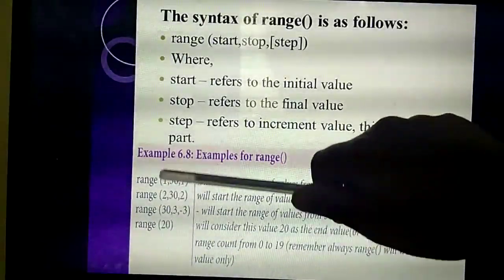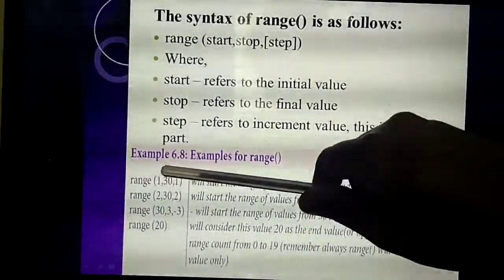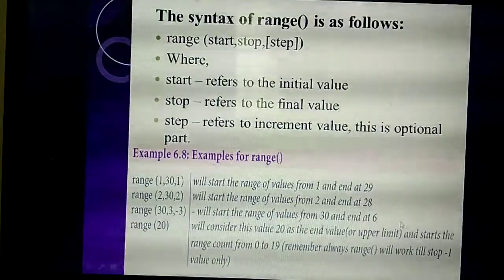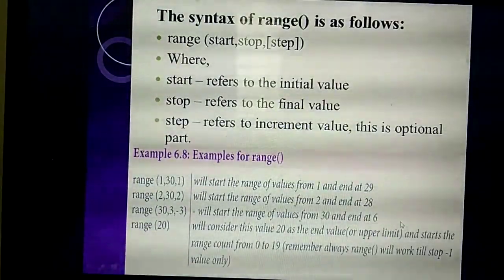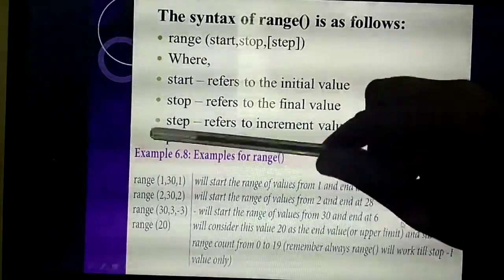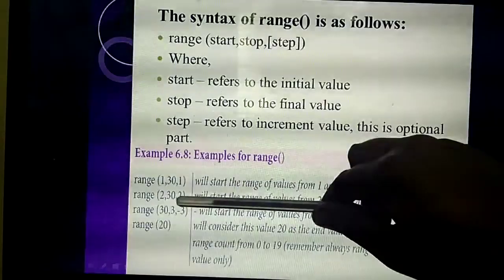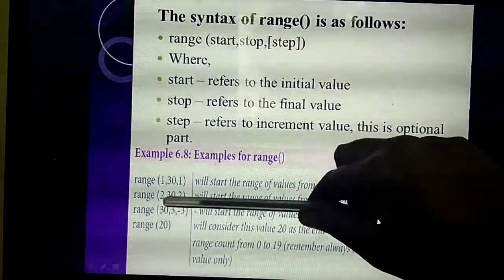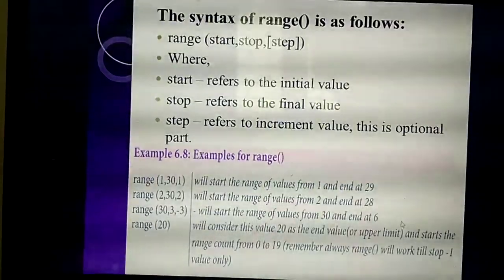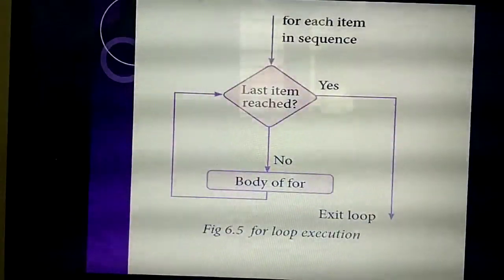The starting value is always where you need to start writing from. Based on the step, 1 means each time you increment by 1, 2 means 2, 5 means 5. That is the only thing you need to remember, otherwise there is nothing hard to study here. For example, 5 means the 5 table, and till which value will it go? Up to 25. Understand? You need to write the values before that value. That's the thing.